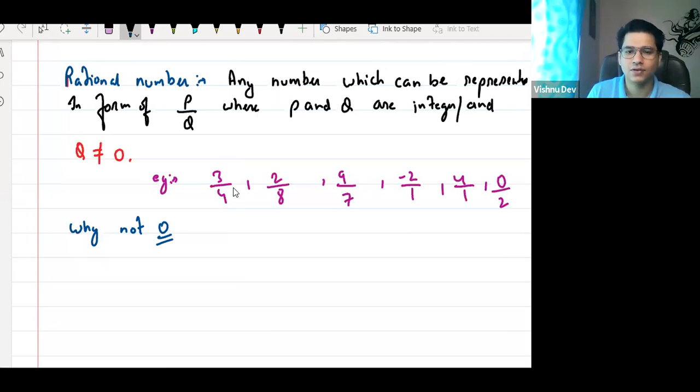So when you talk about 3 by 4, it is like dividing 3 into 4 parts. It is a real thing. You are dividing 3 into 4 parts. Yes or no? Agree? Now, think about it. Can you divide your pizza into 4 parts?